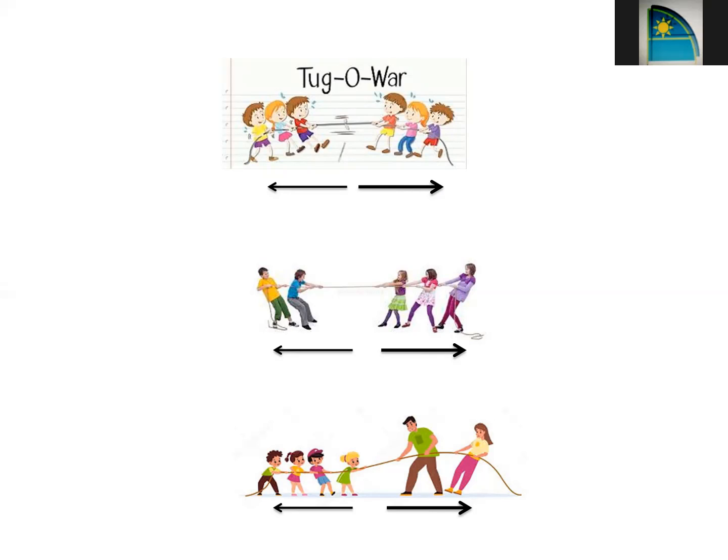So you have to imagine that there is one imaginary third mass which is in the middle of this tug of war. So that thing will be pulled towards whichever side the force is more. Okay, so force is a vector quantity. This was to give that clarity for solving the questions.